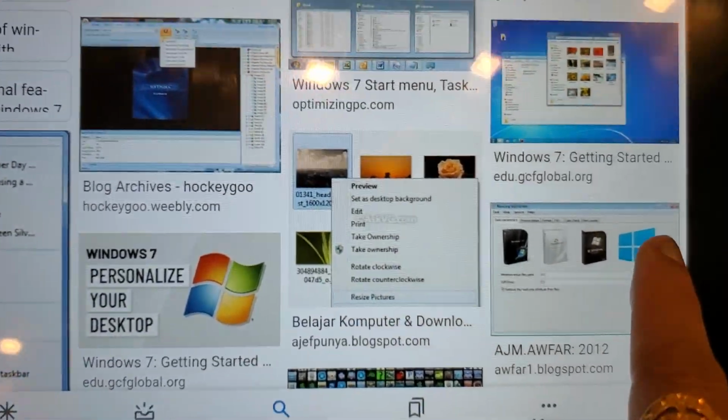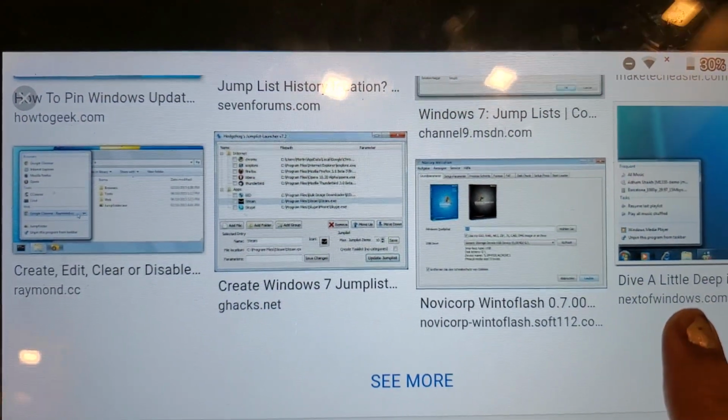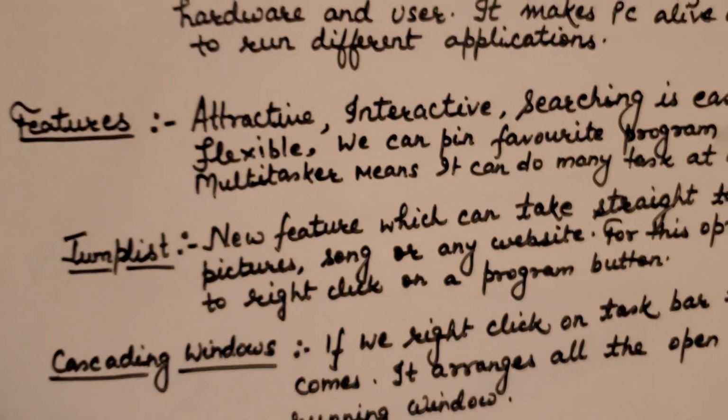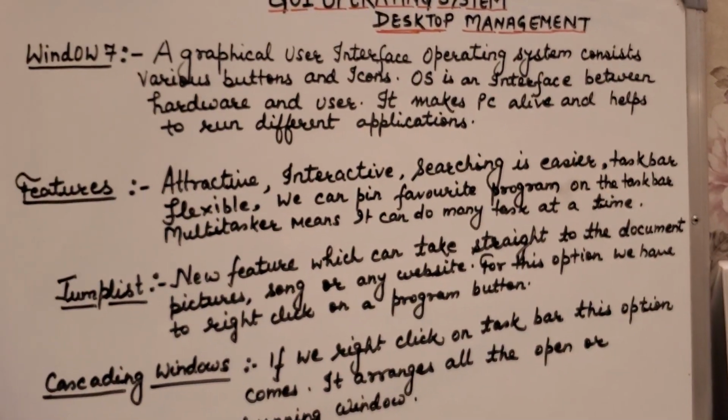You can find these icons also, and these icons help you reach the screen so fast. So these are very great options in Windows 7. Hope you get it.